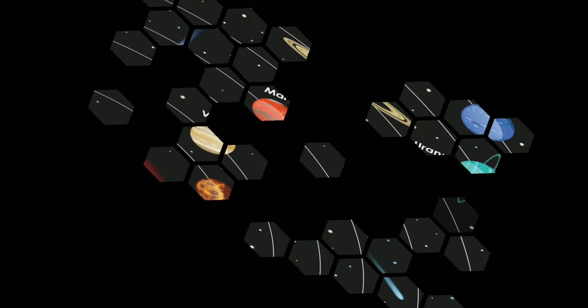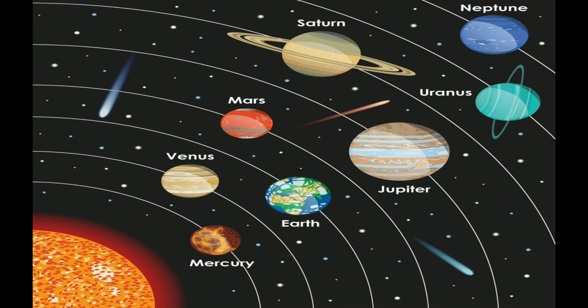Students, can you see this picture? In this picture, 8 planets are shown. This picture is the solar system. Here you can see 4 planets, Mercury, Venus, Earth, Mars. These 4 planets are called inner planets, whereas Jupiter, Saturn, Uranus and Neptune are the 4 planets which are called outer planets. Now we are going to see these planets one by one.